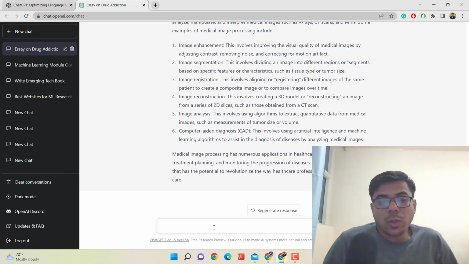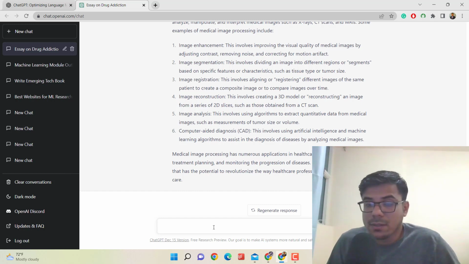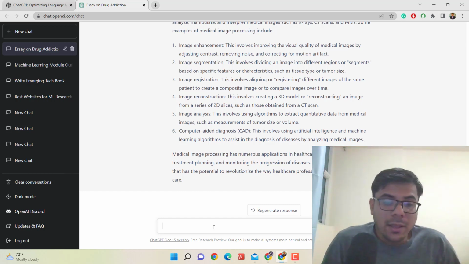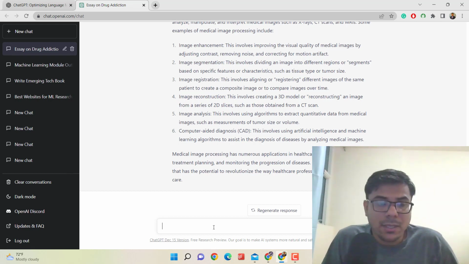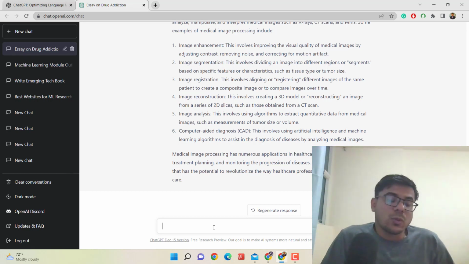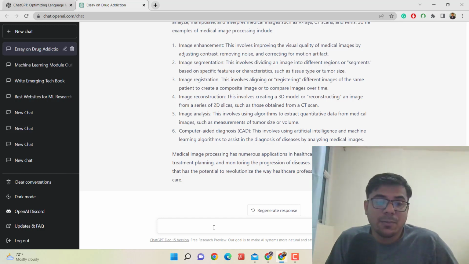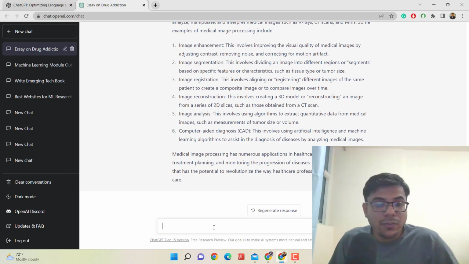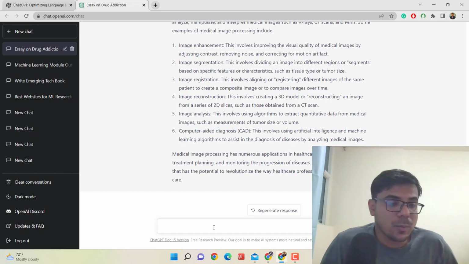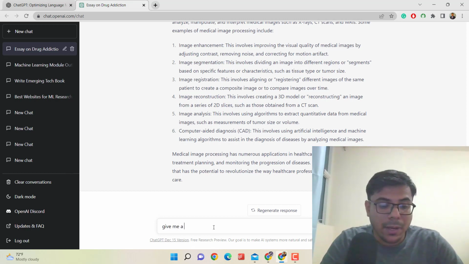Now let's talk about programming or coding. For coders, this is a game changer. Not all of you are good at coding. I will not suggest that you use this system without first getting some skills. You should have enough knowledge of basic programming, and then you will be able to get some useful things done from this system. So for example, if I write